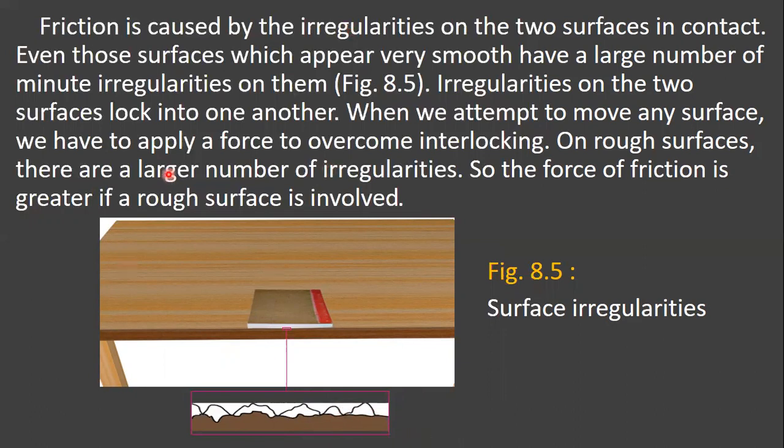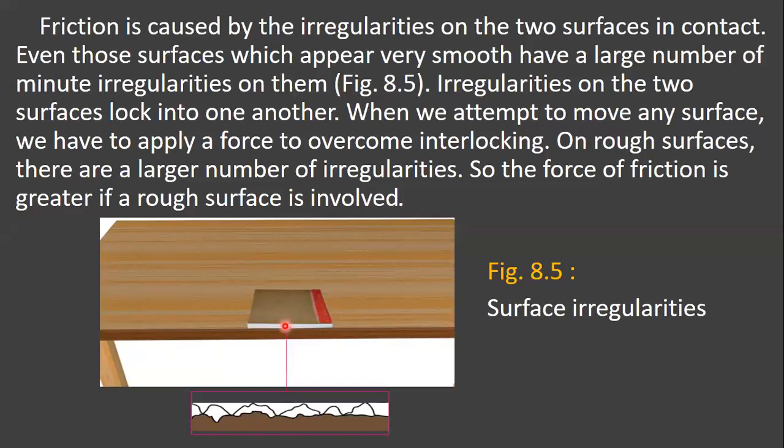See here, the friction is caused by the irregularities on the two surfaces in contact. Even the surfaces which appear very smooth will have irregularities, and the irregularities on the two surfaces lock into one another. When we attempt to move any surface, we have to apply a force to overcome this interlocking.